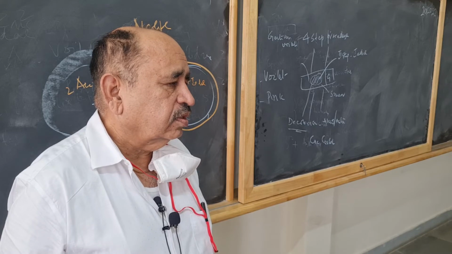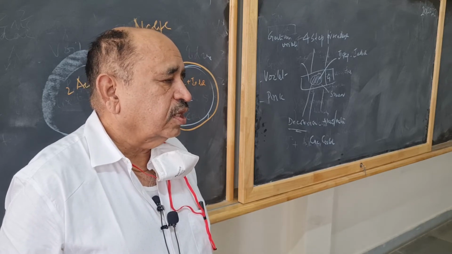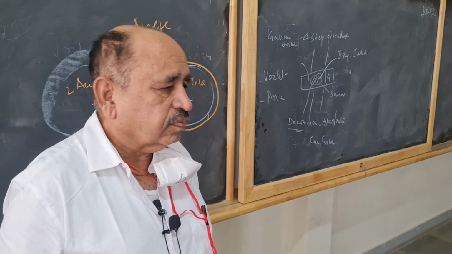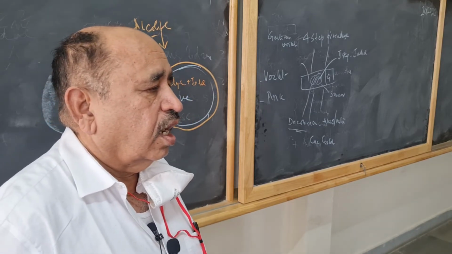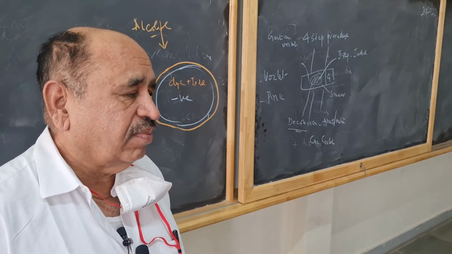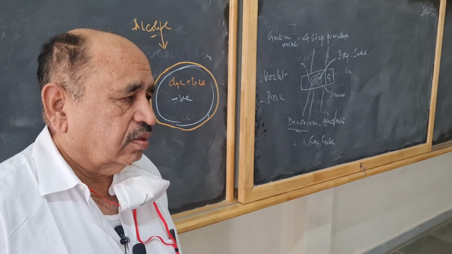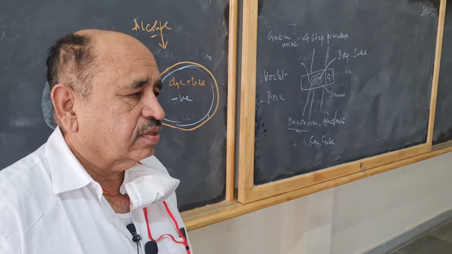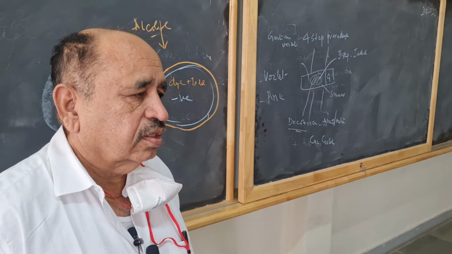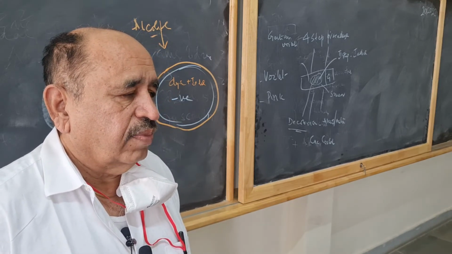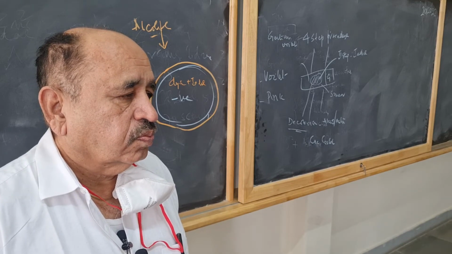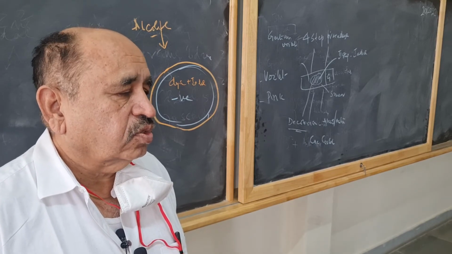Gram positive cytoplasm is acidic in nature, more acidic than gram negative. They have more affinity, attraction towards basic dye.